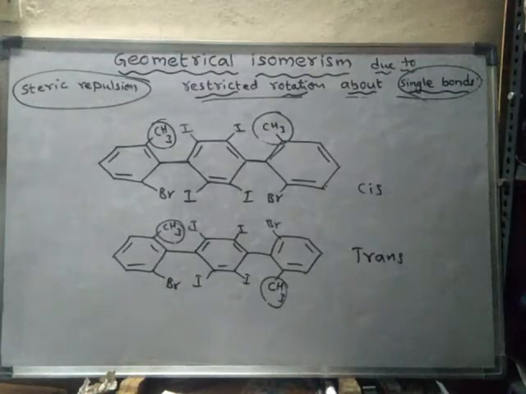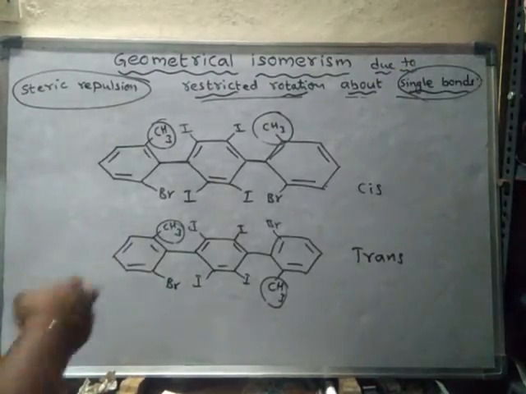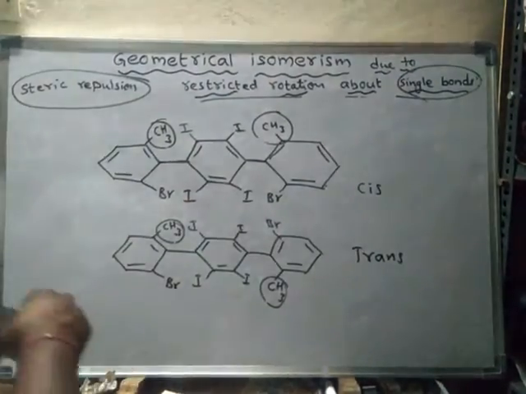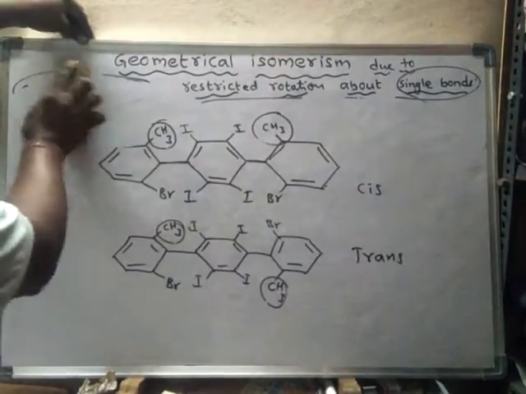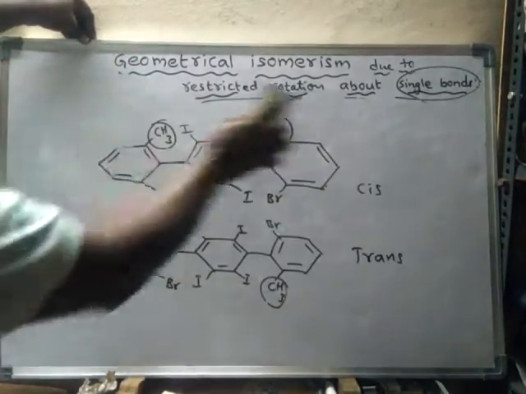Okay, so like this, geometrical isomerism due to restricted rotation can be studied about a single bond. Okay.